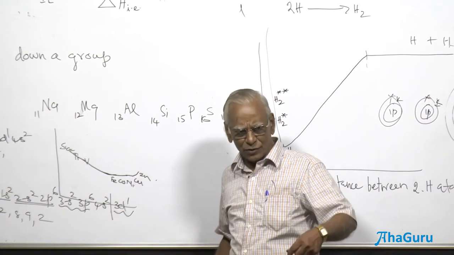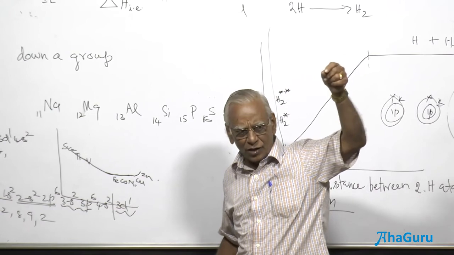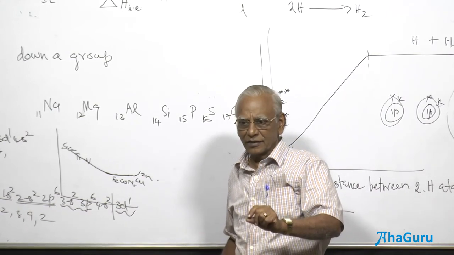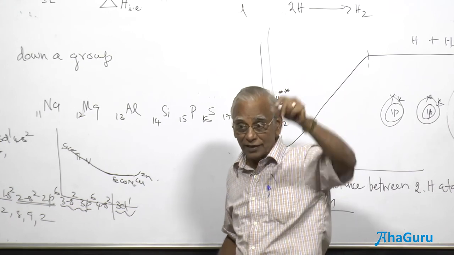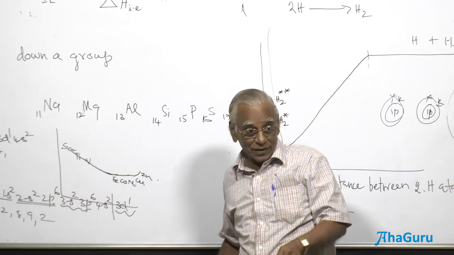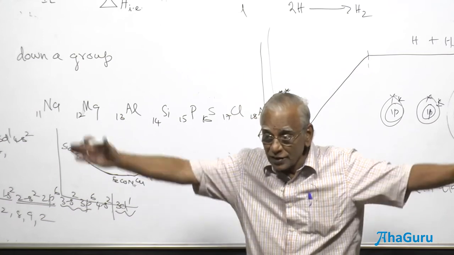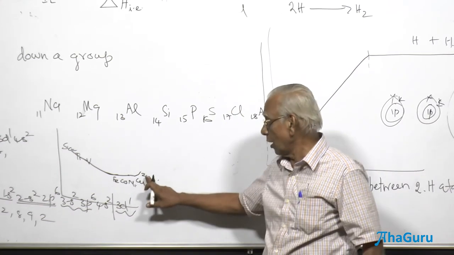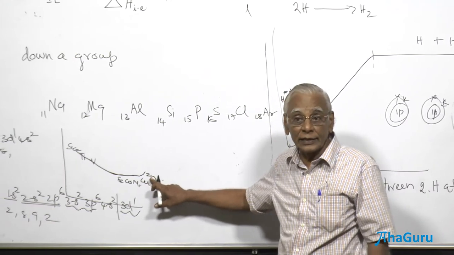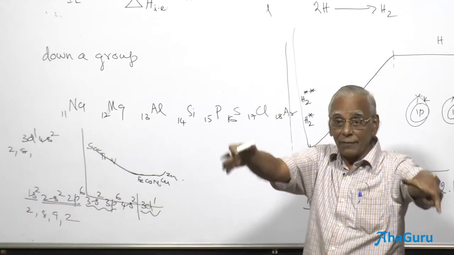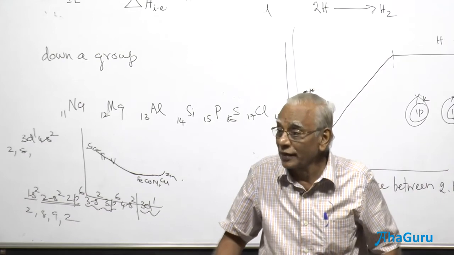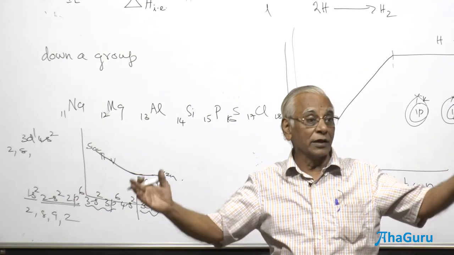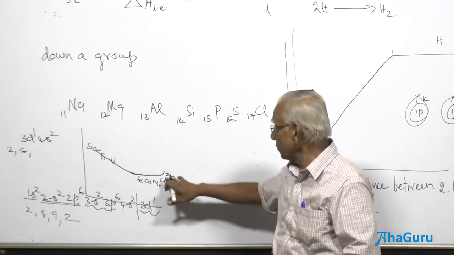What are the repulsive forces? Electron-electron repulsion. And the attractive forces are the electrons attracted by the nucleus. Because of the crowding, how many d electrons are here? d10 is almost complete. That is the maximum number that the d orbital can accommodate. So when an orbital has the maximum number, what happens? There is going to be crowding.